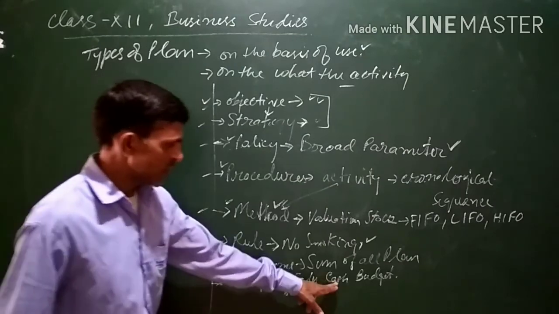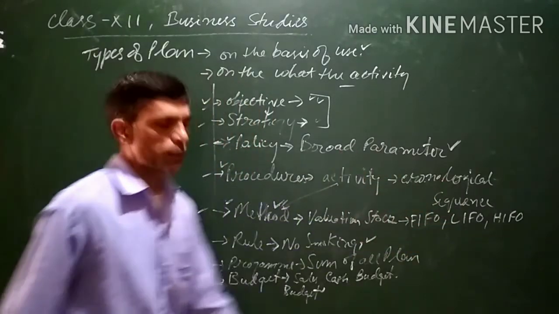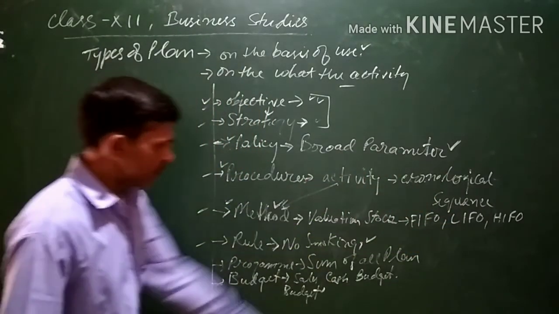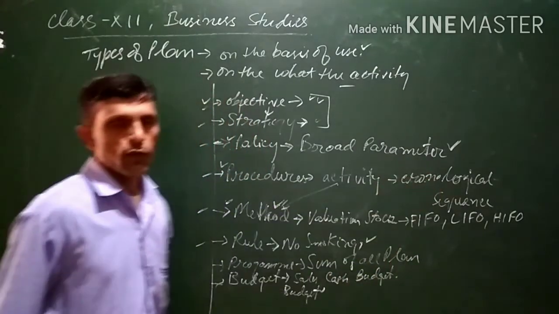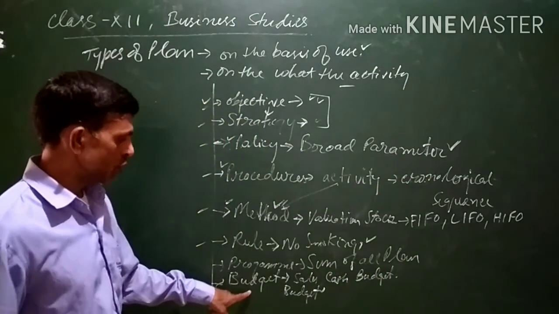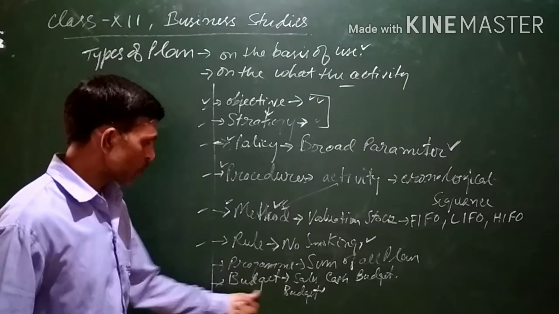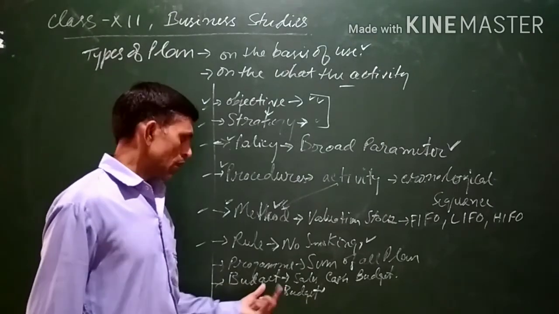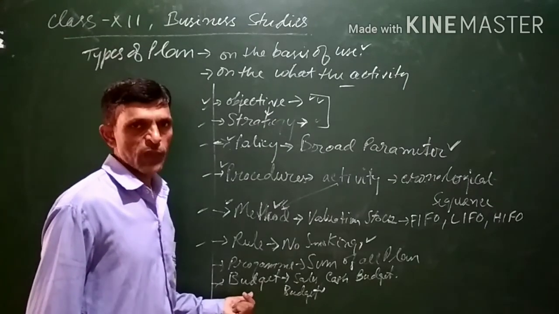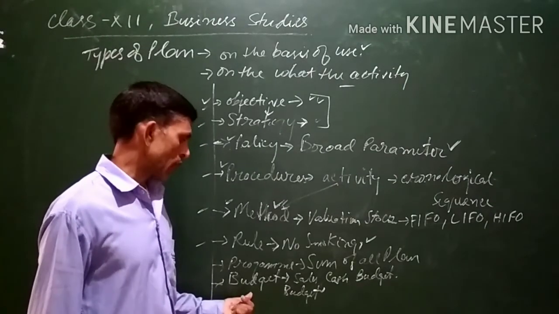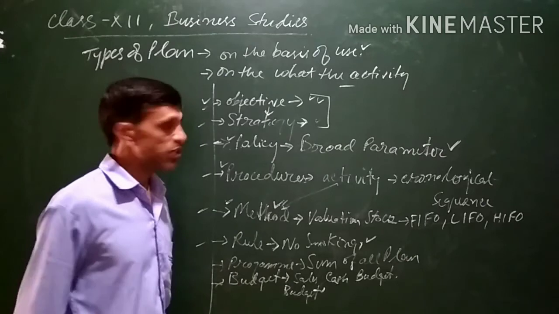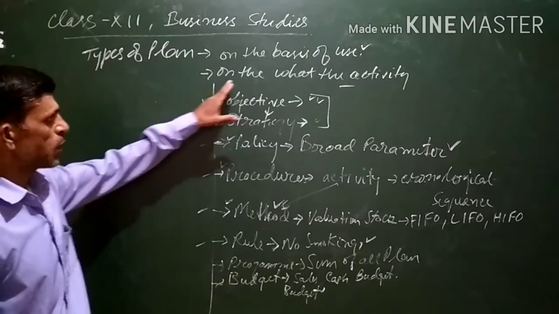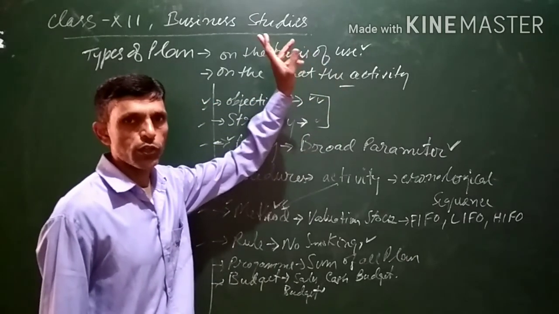So there are various types of budget, such as cash budget, sales budget, and production budget, which says how much production will take place during a particular period of time. Budgets are quantifiable expected results in quantity which the organization wants to achieve during a particular period of time. This is all about the various types of plans on the basis of what the activity wants to achieve.